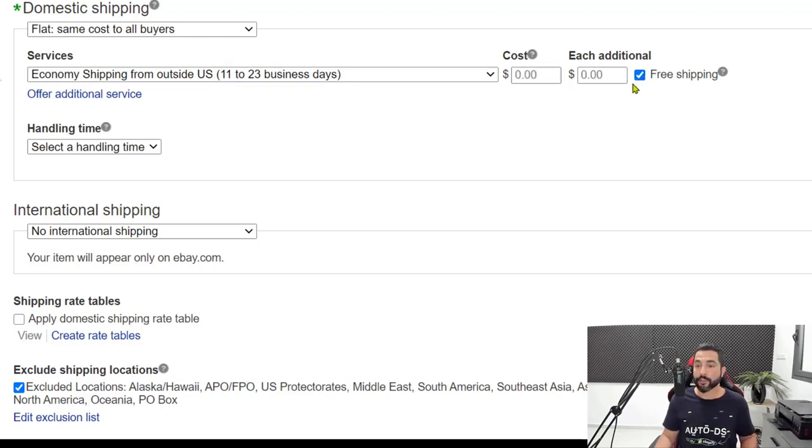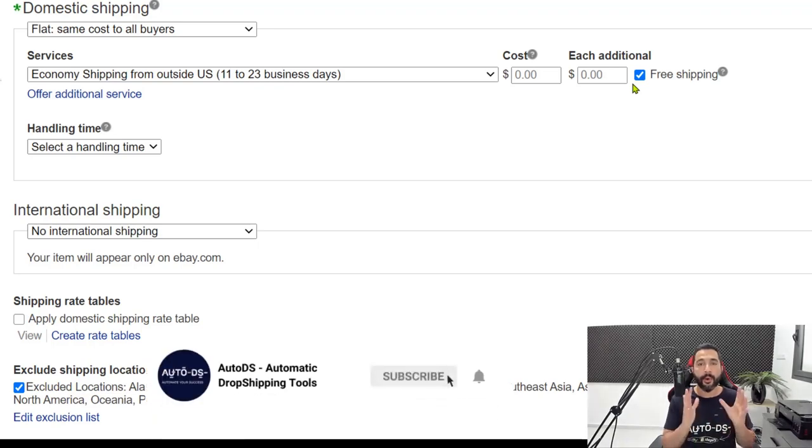Then on the right, we're going to choose free shipping. Keep in mind that it's much better to have free shipping on our listings. eBay will rank them much higher in their search results. And in the pricing settings of AliExpress on AutoDS, you can set AutoDS to always include free shipping, and take AliExpress's shipping price and add it inside the product's price itself, so you can always offer free shipping and make whatever amount of profit that you want on top of that.